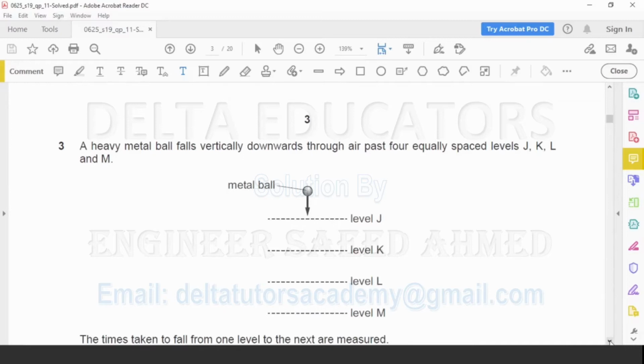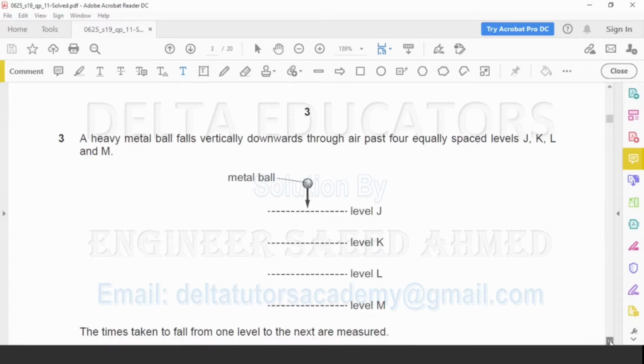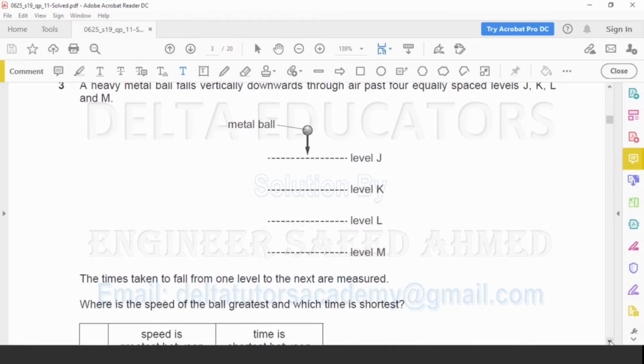Question number 3. A heavy metal ball falls vertically downward through air past 4 equally spaced levels J, K, L and M. The times taken to fall from one level to the next are measured. Where is the speed of the ball greatest and which time is shortest? Here the metal ball is moving vertically downward because of gravitational force.